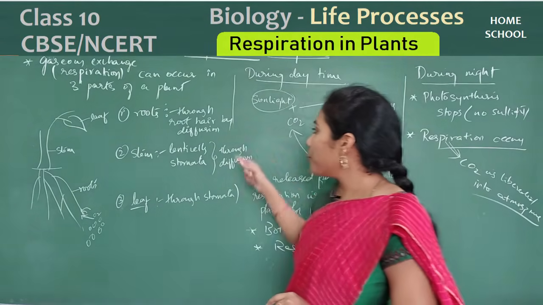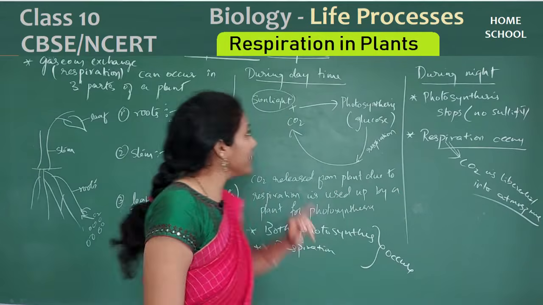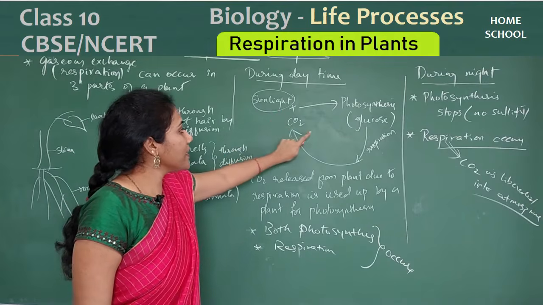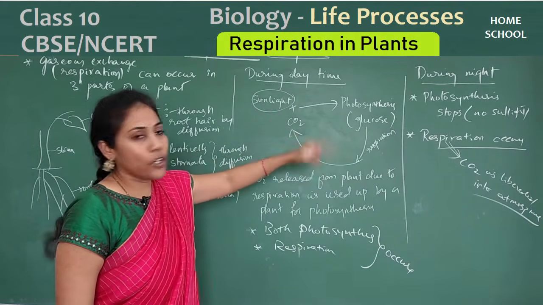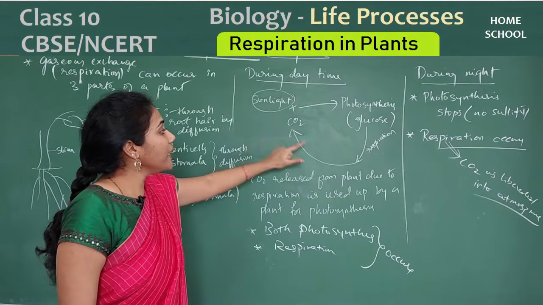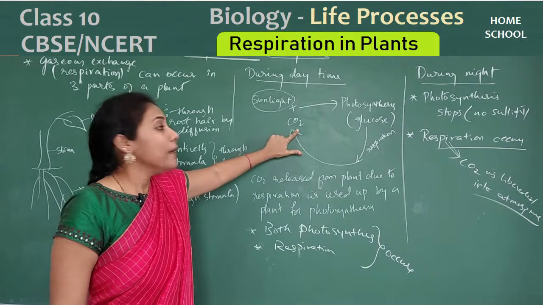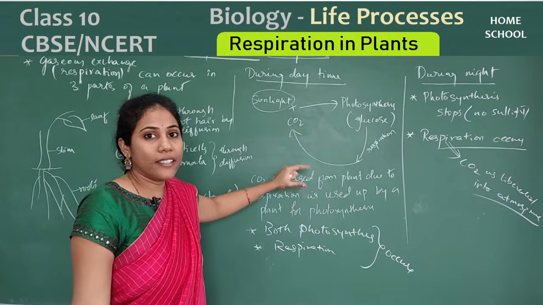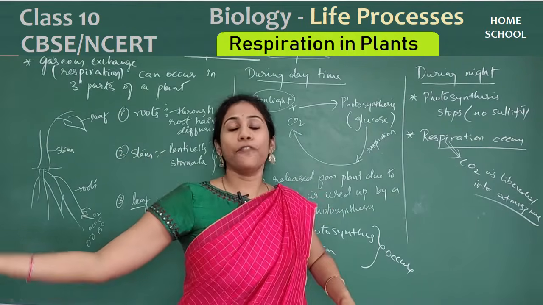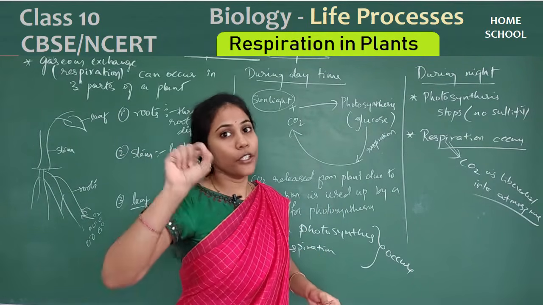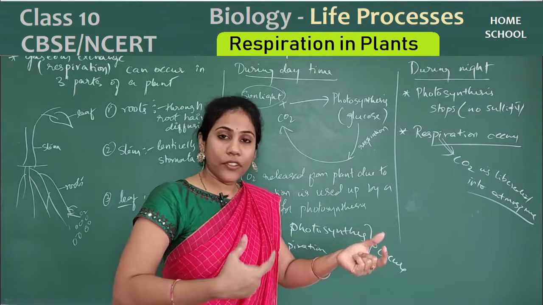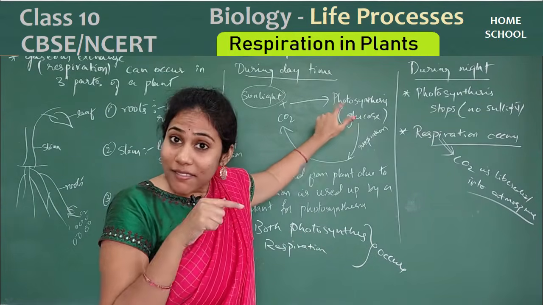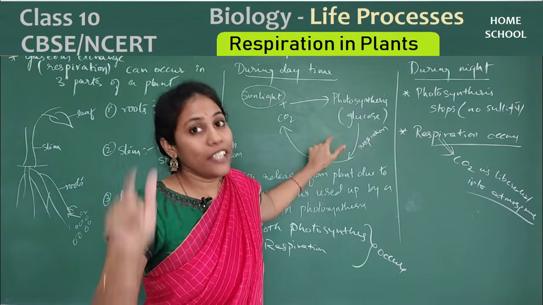Okay, and one more thing that you have to remember is, during daytime what happens? Both photosynthesis and respiration take place. During photosynthesis, which gas is liberated? Oxygen is liberated. Yes or no? And during respiration, carbon dioxide is liberated. But that carbon dioxide is again used up for photosynthesis. So ultimately, altogether, only oxygen gas goes outside from a plant, isn't it? During daytime. Okay, though it can give carbon dioxide, the same carbon dioxide is again utilized for photosynthesis, because sunlight would be there during daytime.